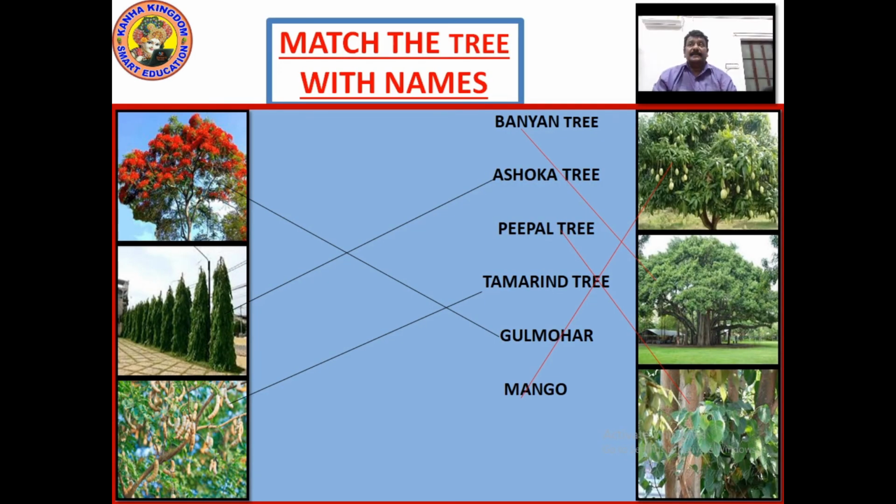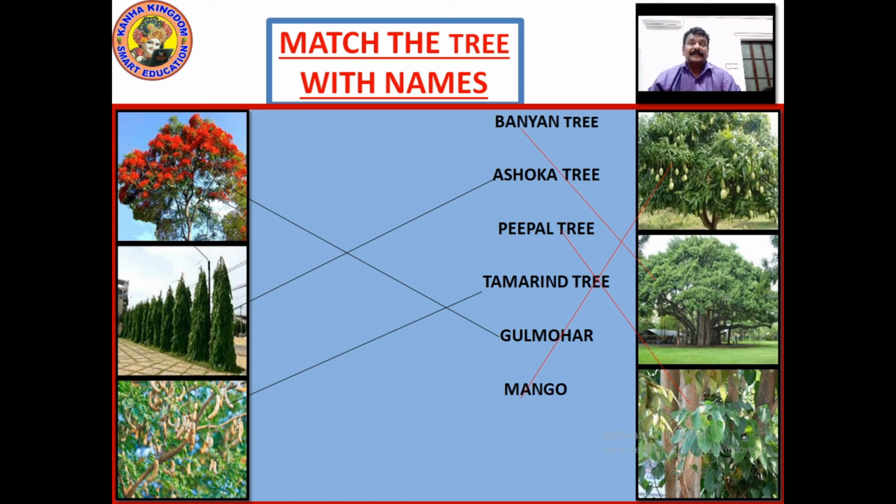Now look at the match the following. So there are 6 trees and 6 names here. You have to identify which tree is what, the name of the tree. I have already marked it for you. Be honest, make a drawing of this and please mark it in the notebook so that in the next session, whenever it is asked of you, you should know it.